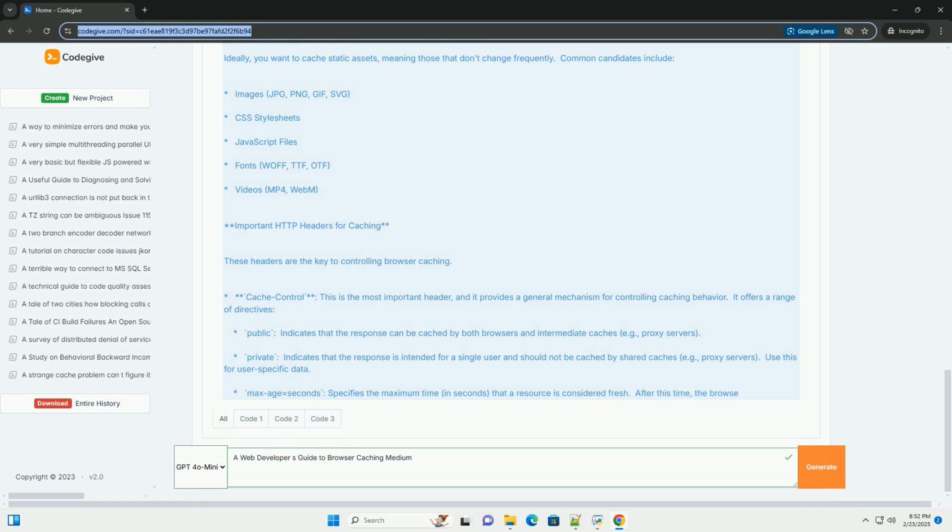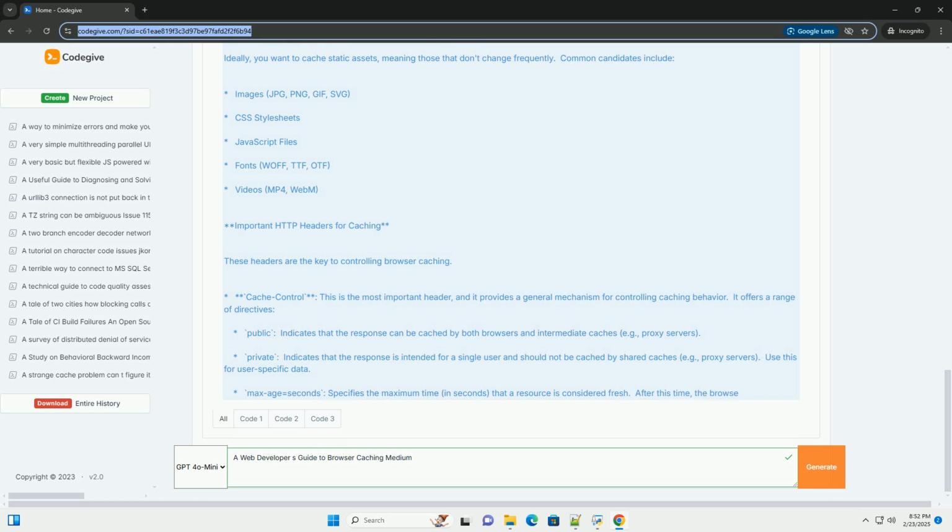Example: instead of style.css, use style.v1.css or style.abcdef12345.css. When you update the style sheet, change the file name to style.v2.css or style.xyz67890.css. The browser will treat the new file name as a completely different resource and download it, while still keeping the old version in the cache in case it's needed by older pages.